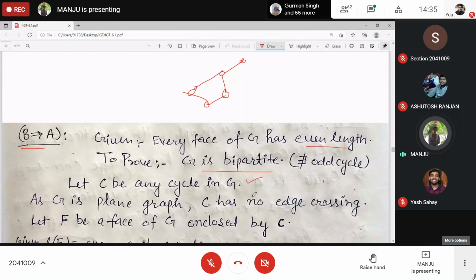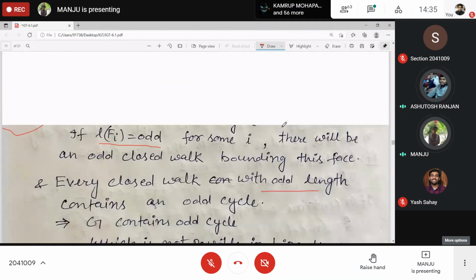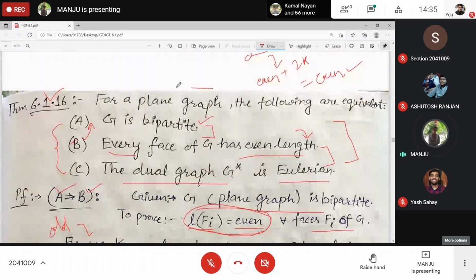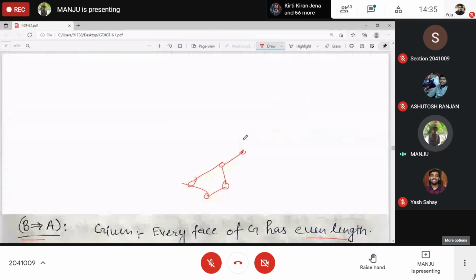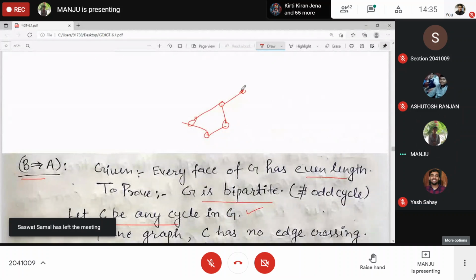So you can draw G as a plane graph, because it was given as planar, right? Yes, initially it was given as a plane graph. So you can draw it without edge crossing. Clear? Like this.